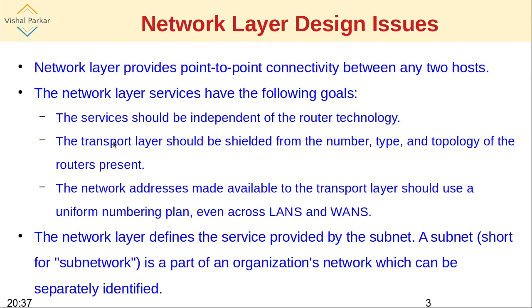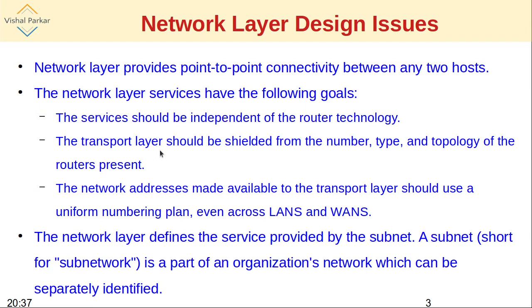The next is the transport layer should be shielded. That transport layer should not know the number, type and topology of the routers present. How many routers are there? What are the types? In what way they are situated? What is the topology? That is not required to be considered or known by the transport layer. That should be shielded from that information.